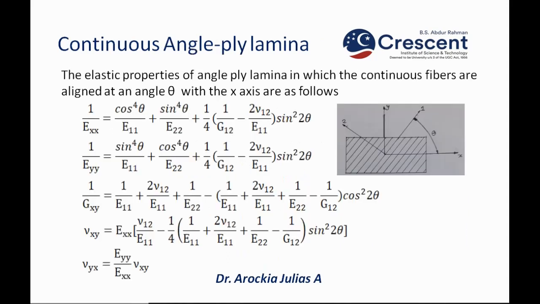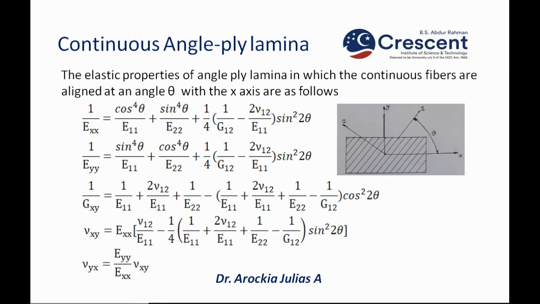Let us go to the next one. Now, the continuous angle ply lamina. As of now we have seen the 0 degree lamina, continuous and discontinuous, then the random lamina. Now comes the angle ply. When the fiber is continuous or discontinuous but at an angle theta, here the fiber direction and the loading direction are not the same. So the x axis and 1 are not the same, they are different. So we find a relationship between x and 1. For that we have the formula.